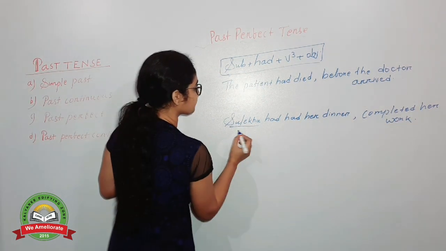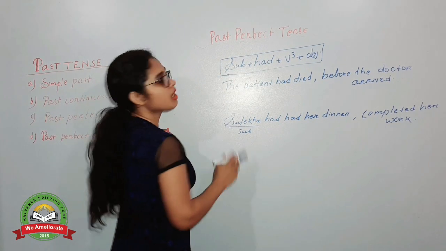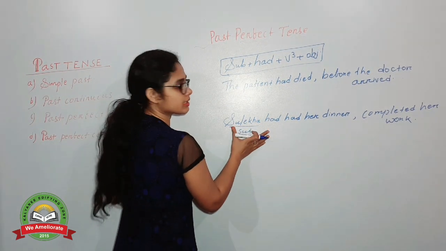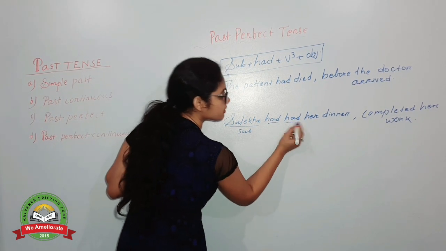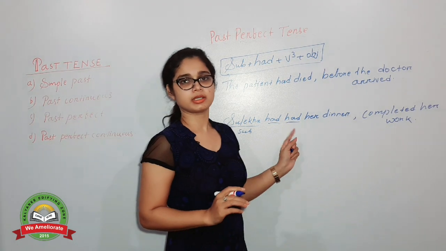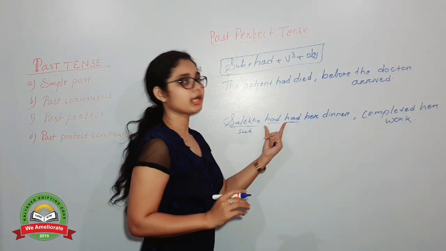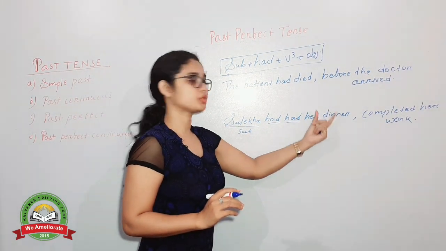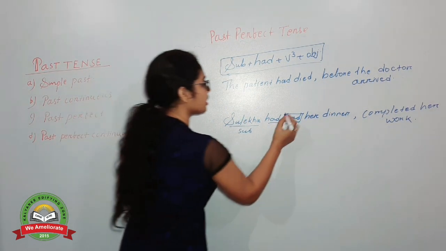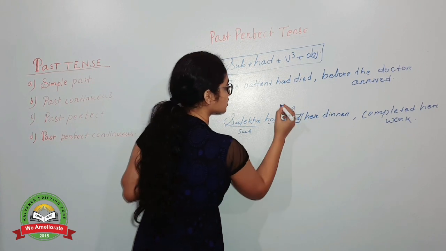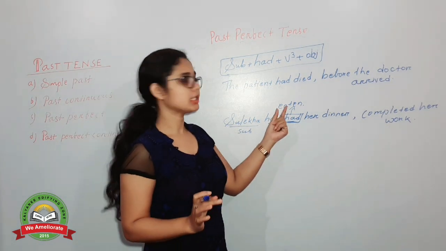Okay. So Sulekha, subject. The first sentence obviously agrees with our structure, this is the past perfect tense. Sulekha, subject, had, auxiliary. What about this "had"? It's obviously the verb 3 form of "have". Sulekha had her dinner means Sulekha अपनी dinner खत्म कर चुकी थी. So instead of using "had" in this place, you can use "eaten", the past participle form of the verb eat, ate, eaten.